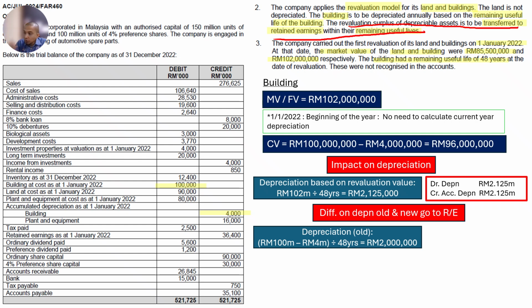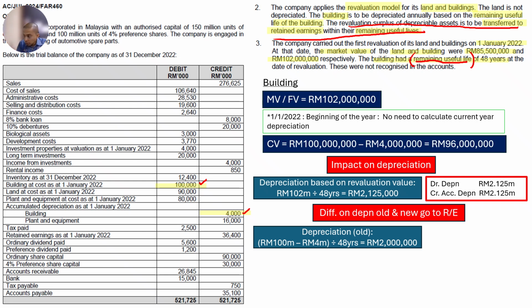Okay, so the old depreciation of the building: we take 100 million less 4 million, we get 96 million, divided by 48 years, we get 2 million. Why do I minus the accumulated depreciation? Because the question gives you a remaining useful life. Be careful. Remaining useful life means the balance, so you need to divide by carrying amount, not cost. If the question gives you estimated useful life, then you divide by cost. But now the question gives you remaining useful life, that's why I minus first.